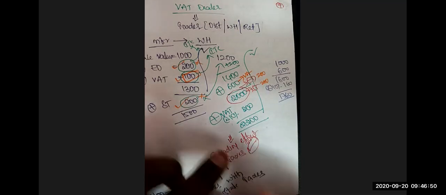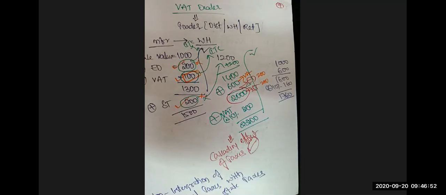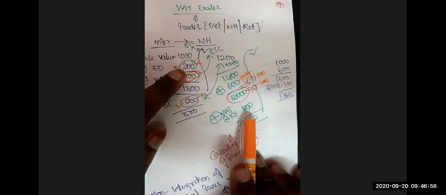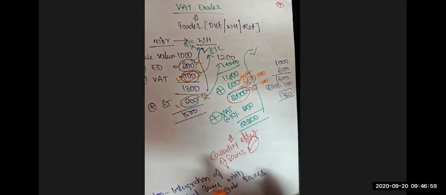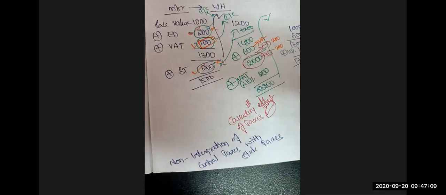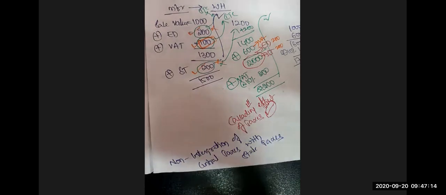And if in case you are eligible to take the credit, what will you do? This 200 will be adjusted against the output VAT of 200. That means how much tax will you pay to the state government? Zero. That means a loss of revenue to the state government. That's the main reason behind the non-integration of taxes, the non-integration of central taxes with the state taxes. Are you following now?